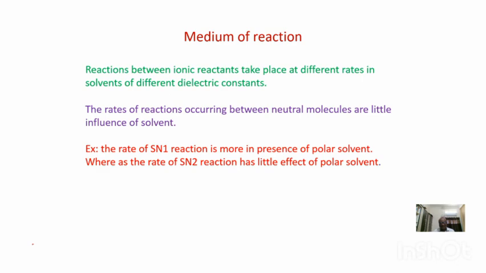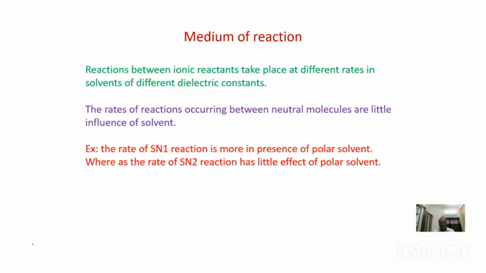Ionic reactions will be favored by polar solvents like water. The solvents which have a high dielectric constant will facilitate the ionization process. That's why the rate of reaction will be more. But if neutral molecules are participating in the reaction, the influence of solvent is very little. So ionic reactions are favored by polar solvents which have more dielectric constant, whereas reactions between neutral molecules will not have the effect of solvent.